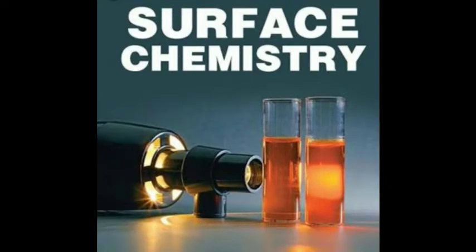Up to our last class, we discussed Unit 10, Surface Chemistry. In that class, we discussed what surface chemistry is and what phenomenon is involved in it. The phenomenon is nothing but adsorption. What is adsorption? What are the characteristics of adsorption? Then, what are the types of adsorption?